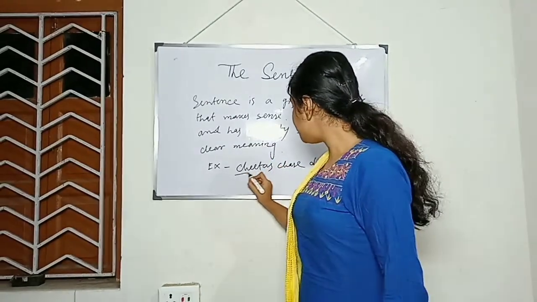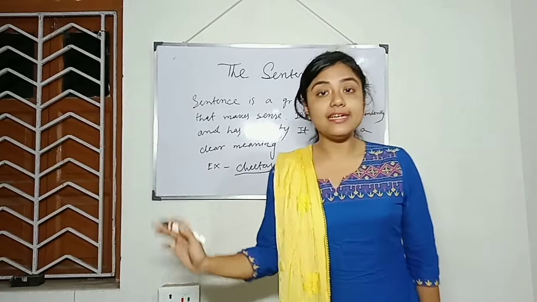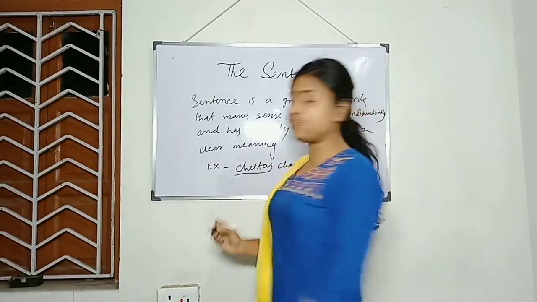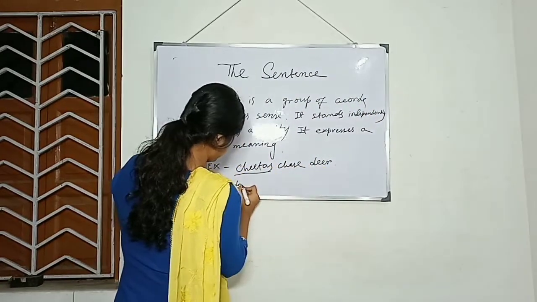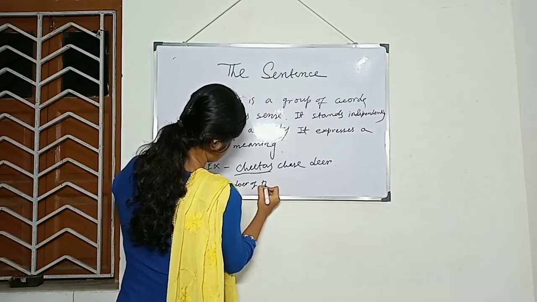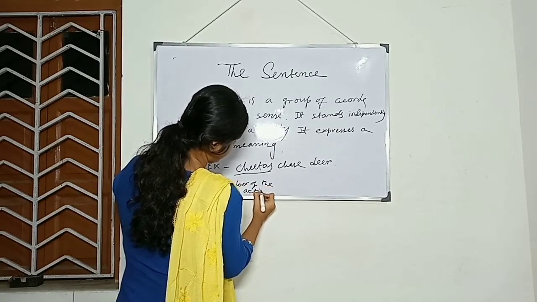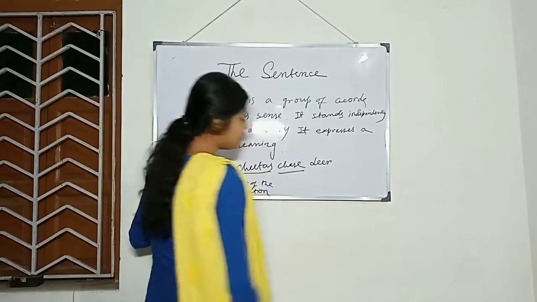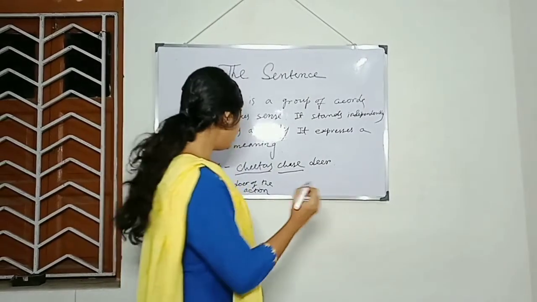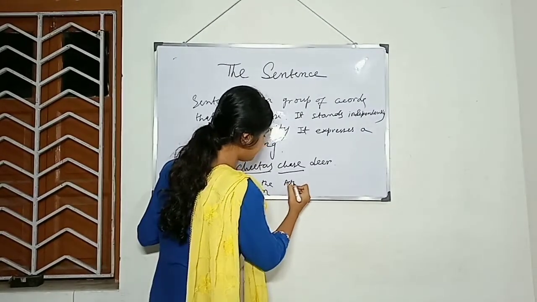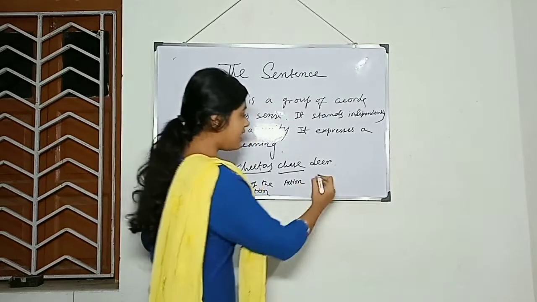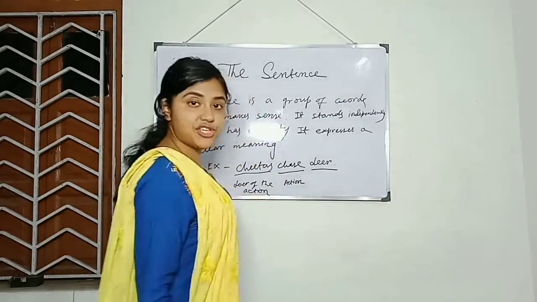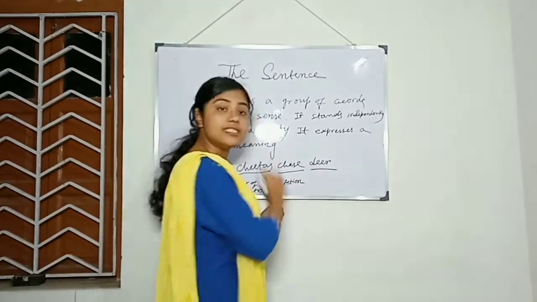That is cheetahs, the doer of the action. Chase is the action word, that is the verb. And here deer is the object, which undergoes the action.